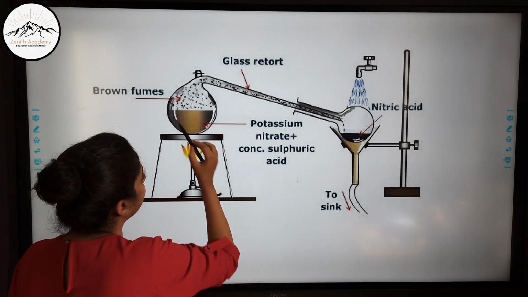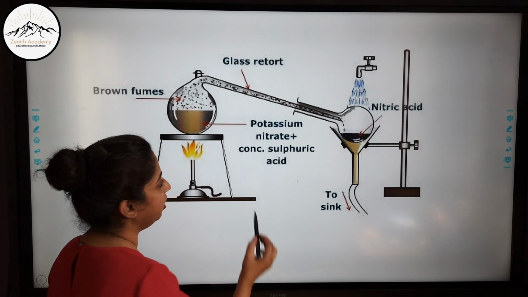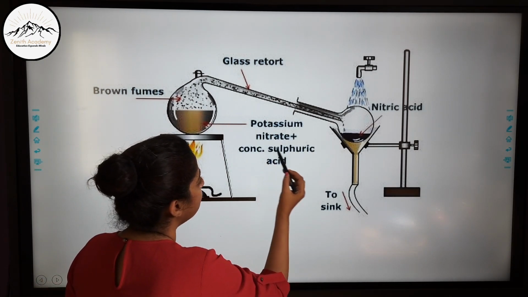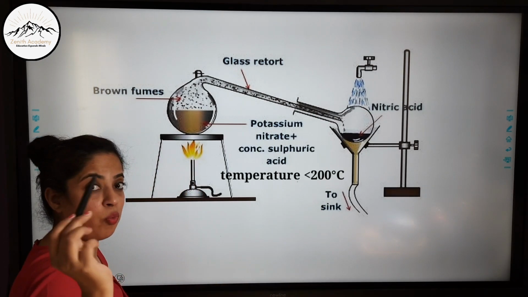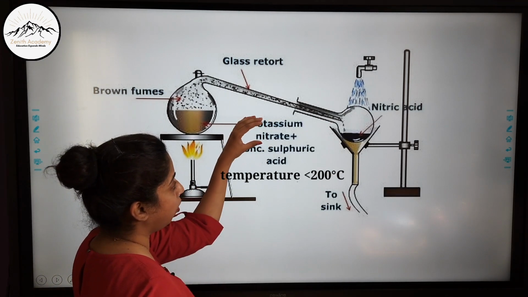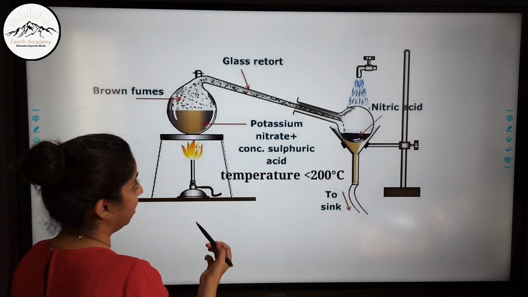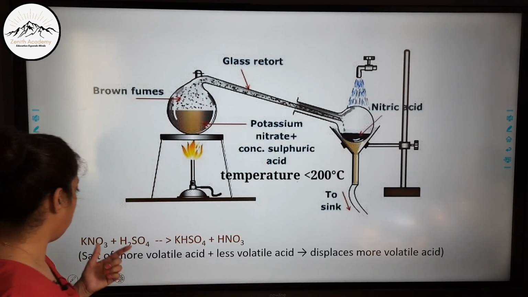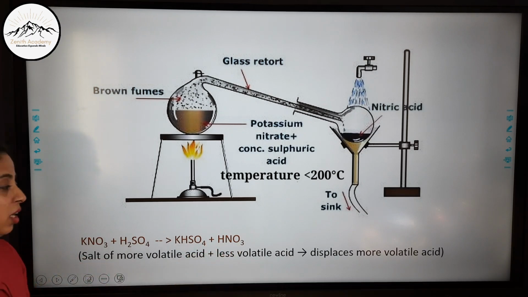Now the reactants are potassium nitrate, KNO3, which is niter, and concentrated sulfuric acid. These two are taken in the ratio 1:1 by volume. So one part of potassium nitrate and one part of concentrated sulfuric acid are taken. When these two react, they form nitric acid in the form of vapors.